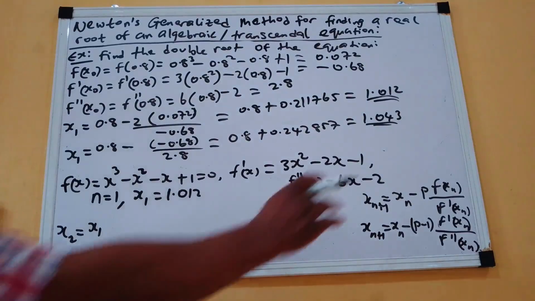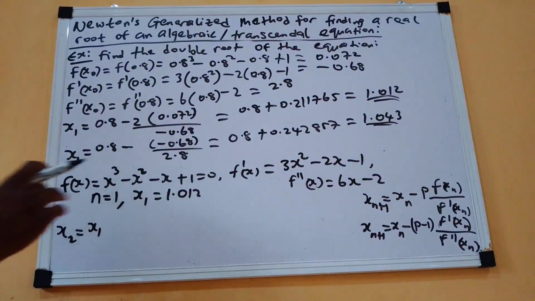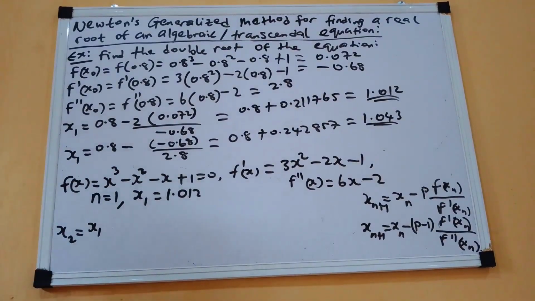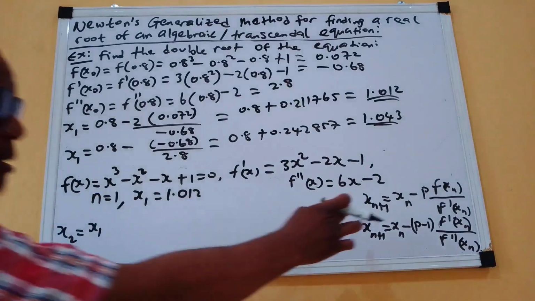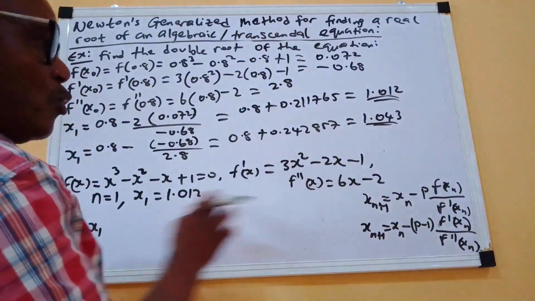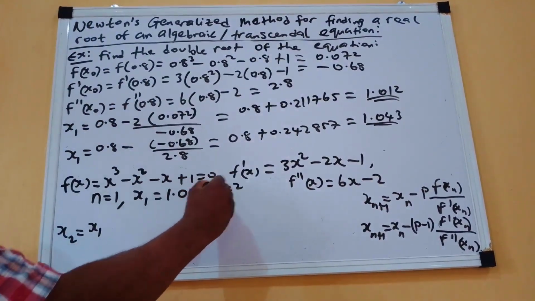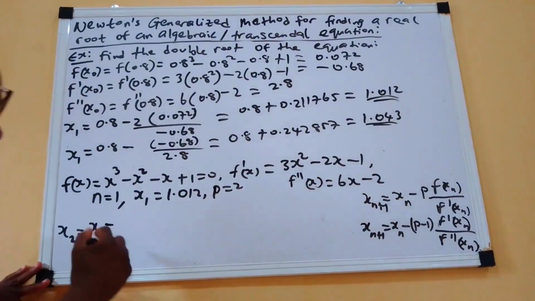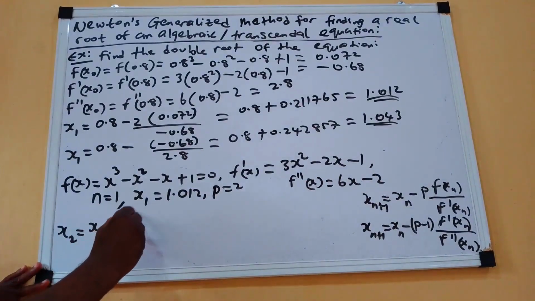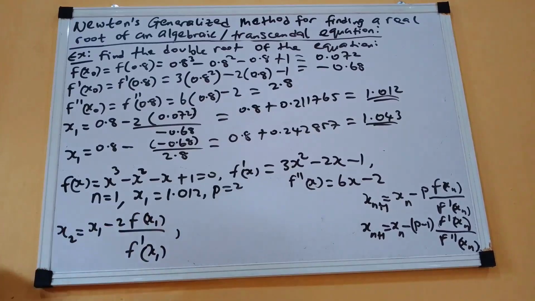So this one is closer to the unity, so that is why we are choosing it as the x1. So from here now, to get our x2, when n is 1, 1 plus 1 is 2. Of course our multiplicity p remains the same, p remains 2. So this will be x1 minus p, which is 2, times f of x1 all over f prime of x1. That's for the first root.